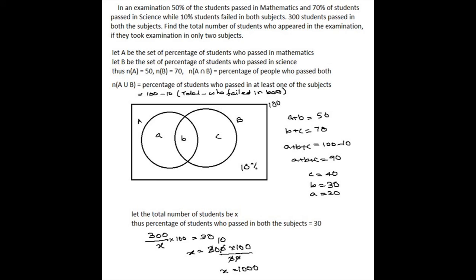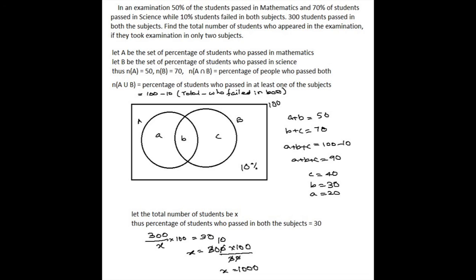Now we can fill the things in the Venn diagram. A is A alone, C is B alone, B is common. Then A plus B is A, so A plus B is 50, B plus C is B, so B plus C is 70, and A plus B plus C must be 90. From there you can find all the A, B and C values.